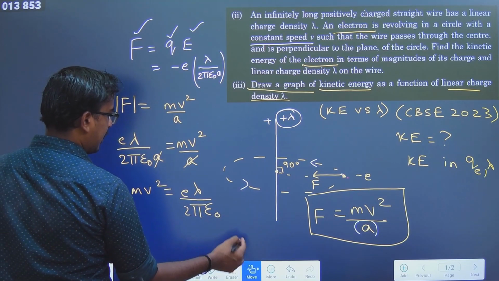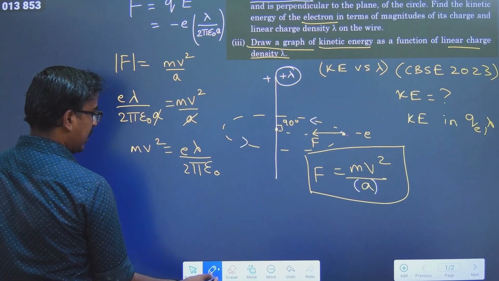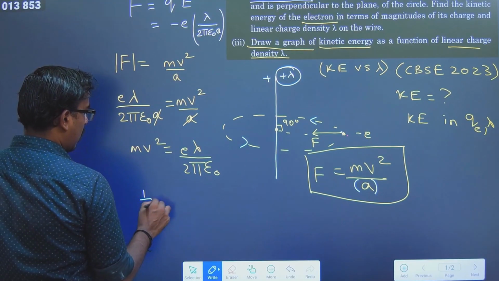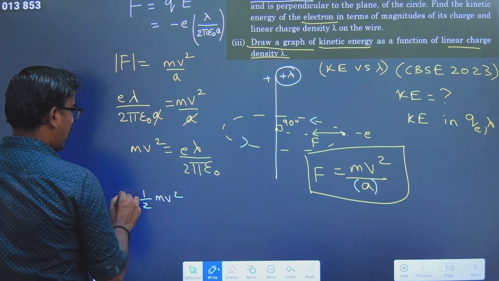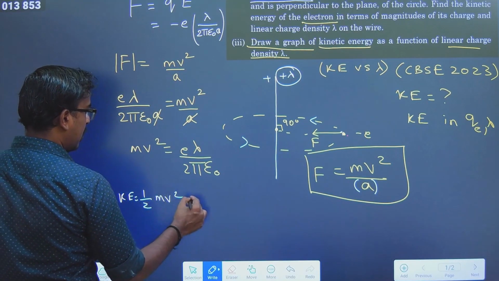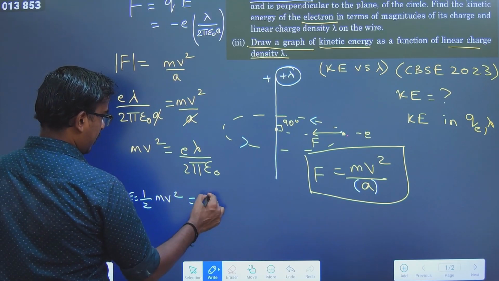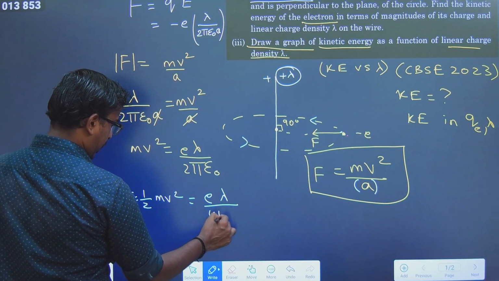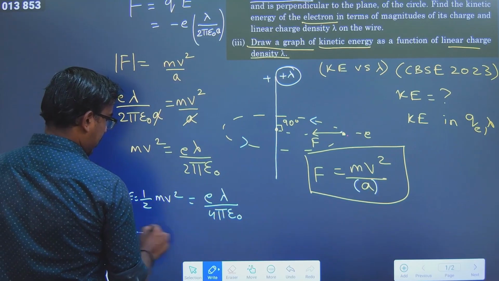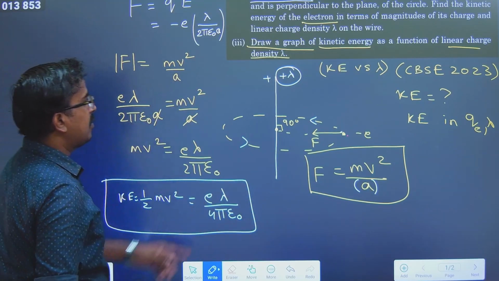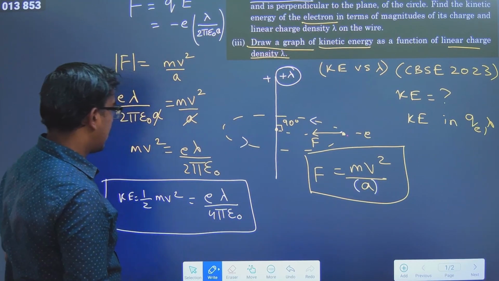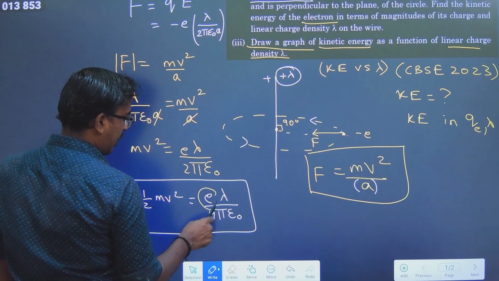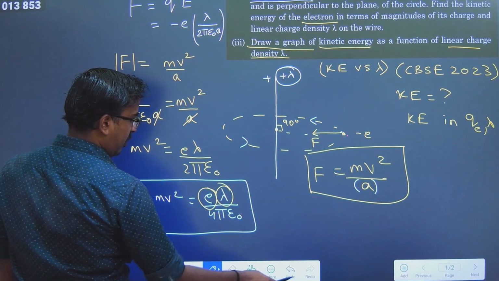Okay, they are asking for the kinetic energy expression, is that right? So kinetic energy is nothing but 1 by 2 mv square, right? So already we are having mv square, so dividing by 2 we will get e lambda by 4 pi epsilon naught. So this is the expression they asked in the second part, kinetic energy in terms of the charge. What is the charge of that electron? e, and lambda we actually found.